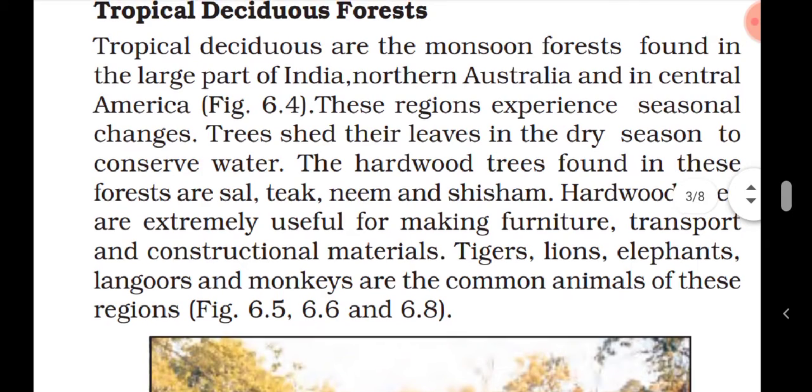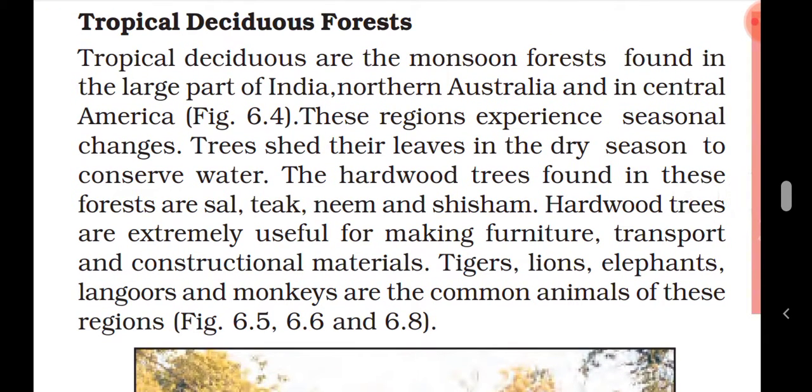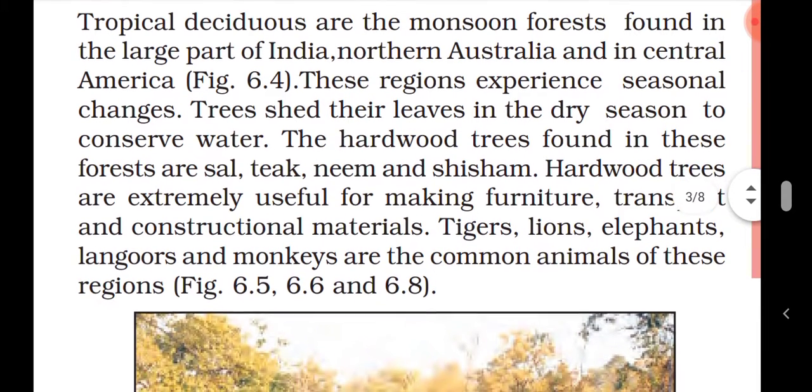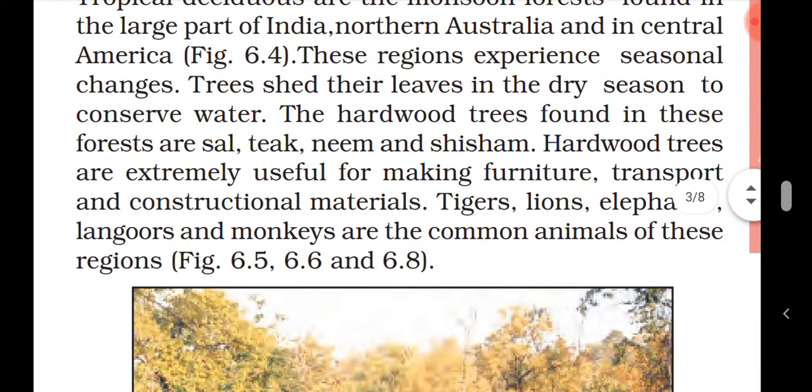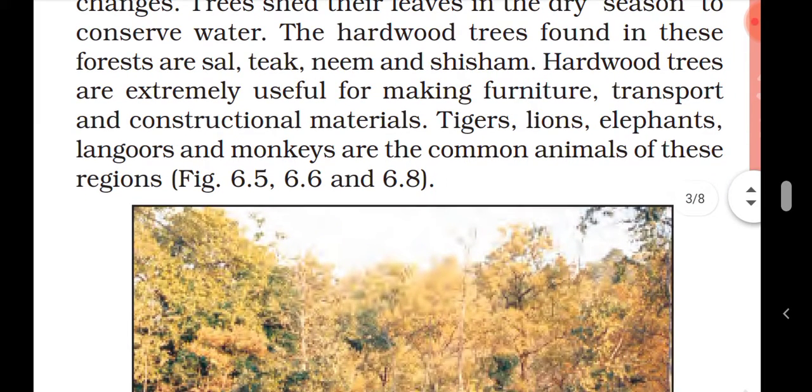These regions experience seasonal changes, so these trees shed their leaves in the dry season. Dry season में पूरे पेड़ ही अपने पत्ते झाड़ देते हैं. Not like in the evergreen forest. In evergreen forest, trees do not shed their leaves together, but in tropical deciduous forest, trees shed their leaves in the dry season to conserve water. The hardwood trees found in these forests are sal, teak, neem, and shisham.